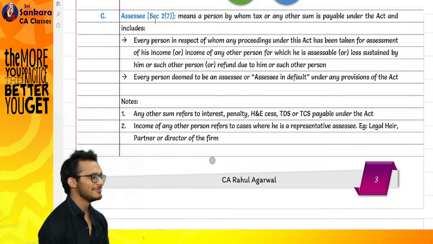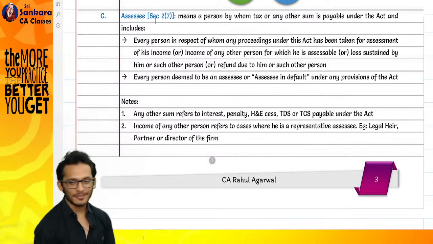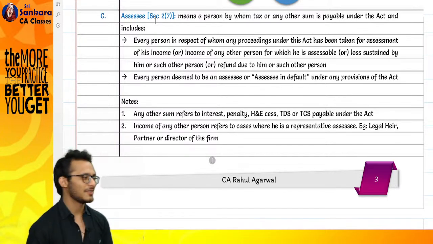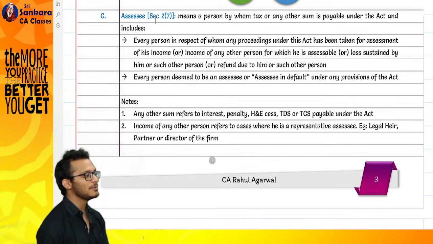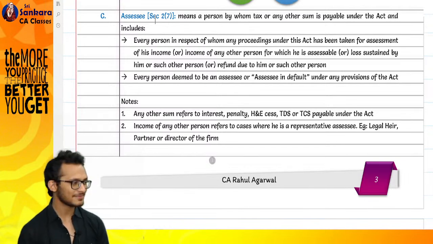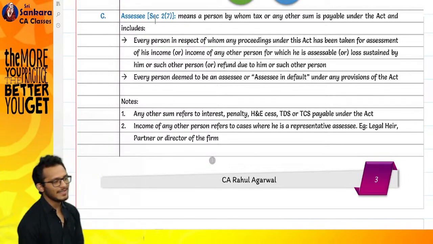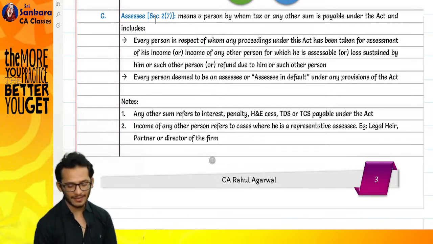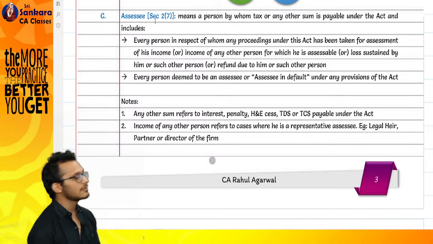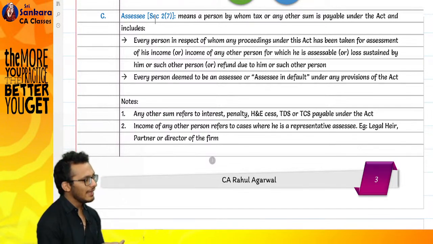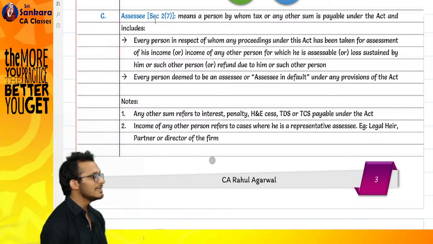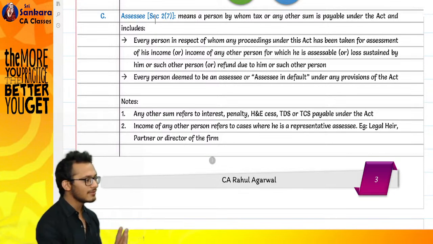What to do? Change the law. Now assessee also includes those people who have failure. Read the definition. Assessee means any person by whom a tax or any other sum is payable under the Act, and includes every person in respect of whom a proceeding under this Act has been taken for the assessment of his income or loss sustained by him. Clear till here?